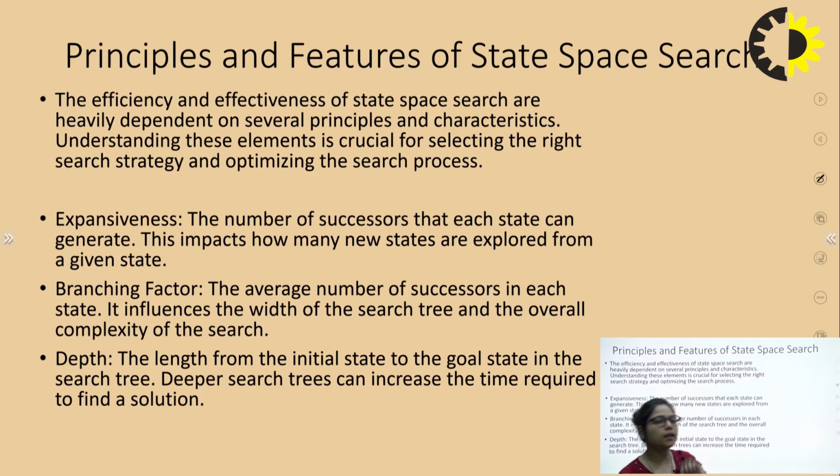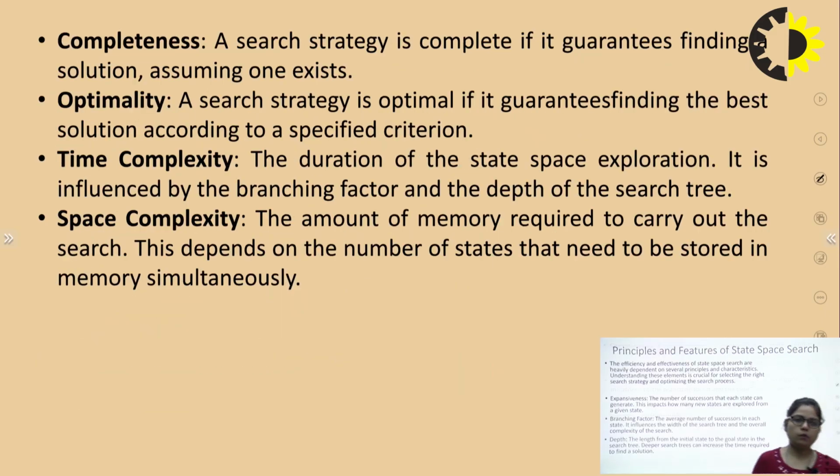The next one is depth, the length from the initial state to the goal state in the search tree. The path between the initial state and the goal state is called the depth. A deeper search tree can increase the time required to find a solution. If we have a longer path, then the time will definitely increase.